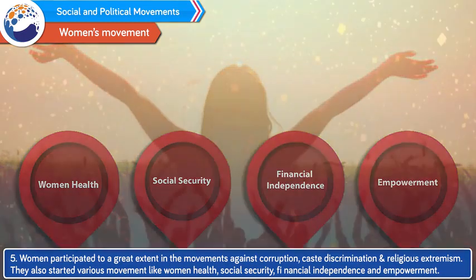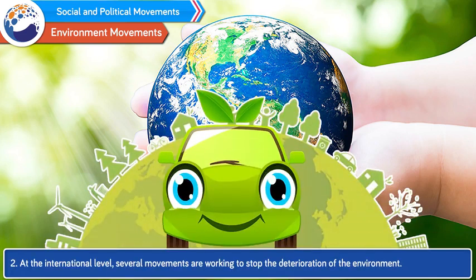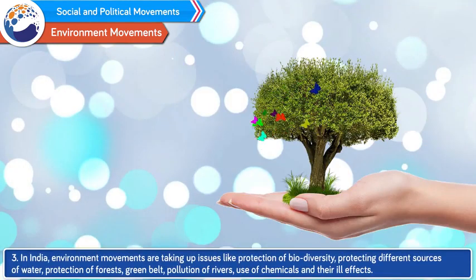Environment movement. 1. Environmental degradation is a serious problem at national and international level. 2. At the international level, several movements are working to stop the deterioration of the environment. 3. In India, environment movements are taking up issues like protection of biodiversity, protecting different sources of water, protection of forests, green belt, pollution of rivers, use of chemicals and their ill effects.